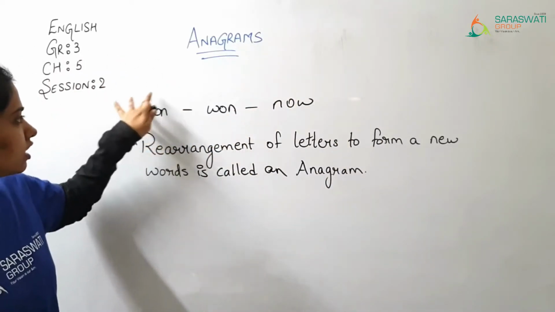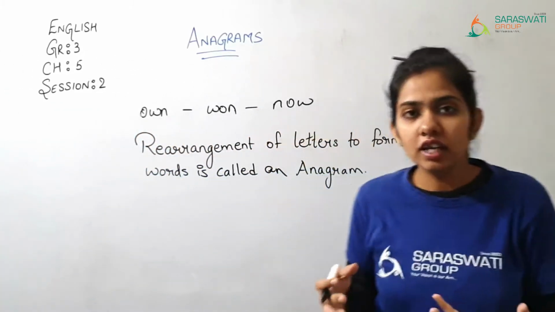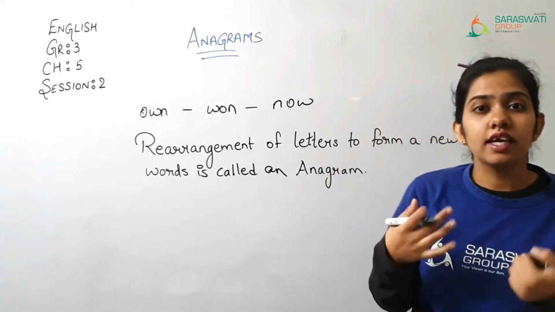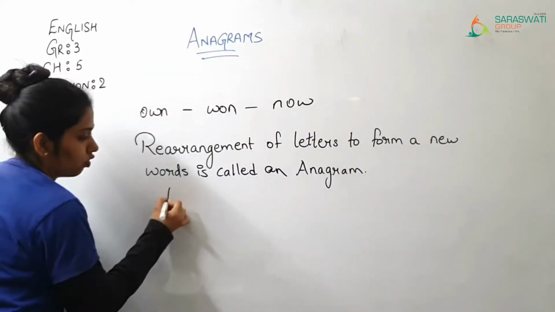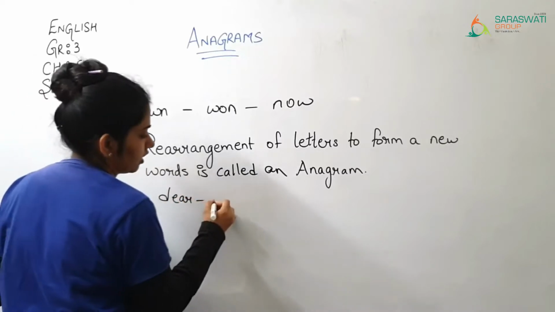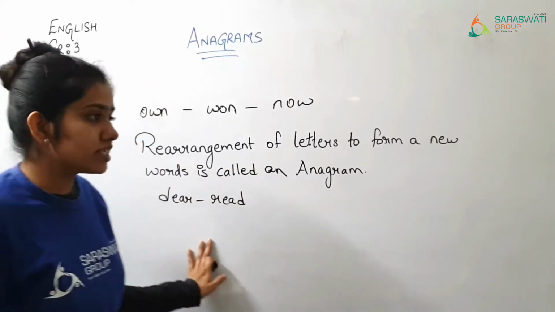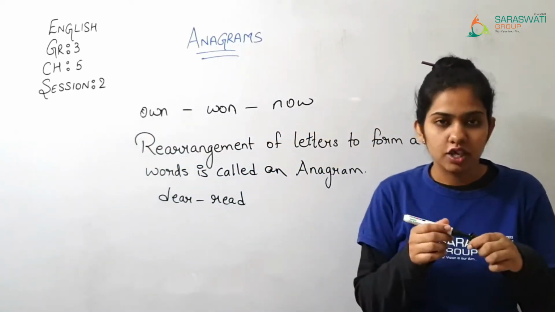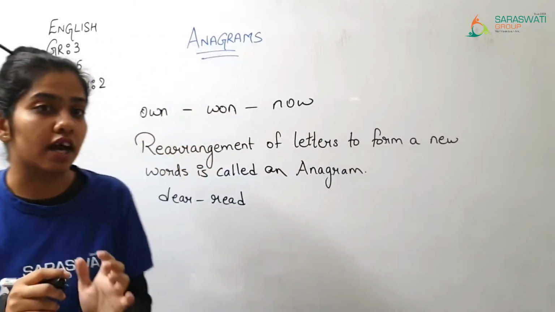So by using these letters, we can make many new words by rearranging the letters of the words. Over here, dear, then read. So you can see how these words are used. I hope that you have understood what anagrams are.